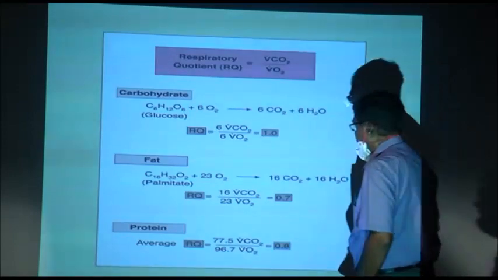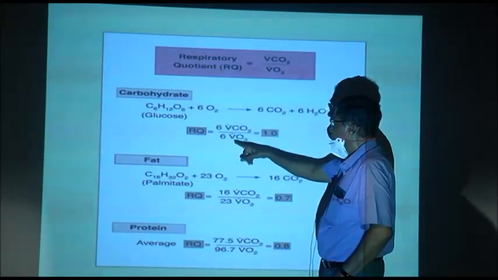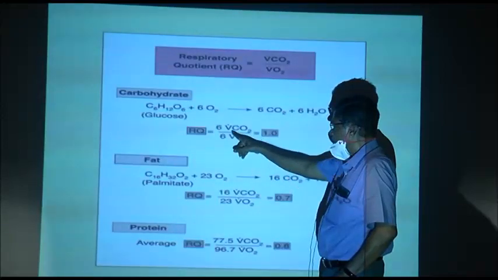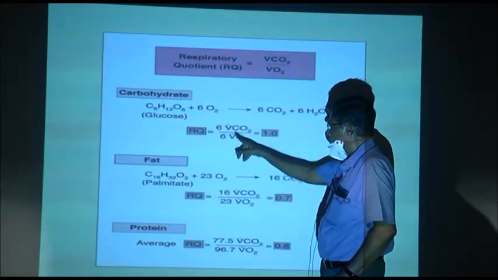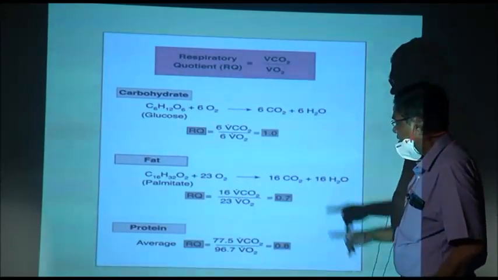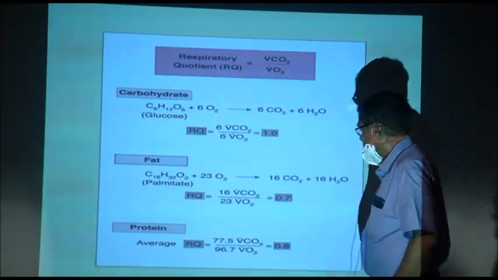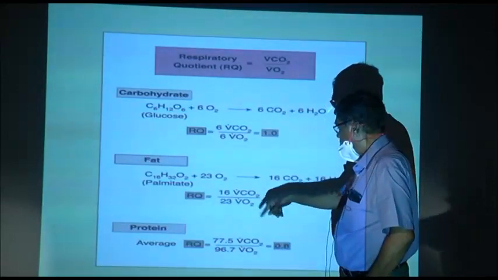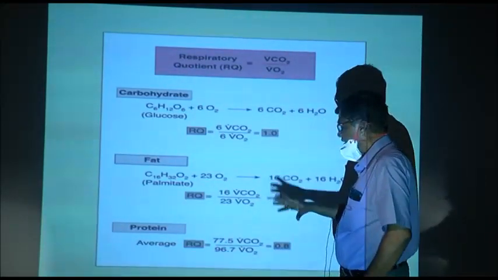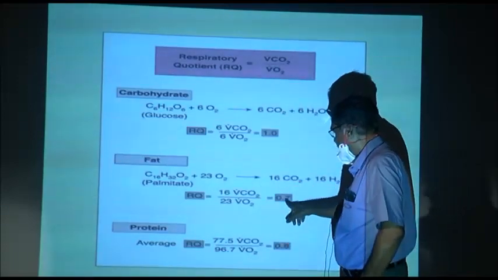Now, for carbohydrates, the respiratory quotient is 1. 6 carbon dioxide, 6 oxygen. V stands for volume. For fats, more oxygen is used, less carbon dioxide is released. So, the efficiency is less, 0.7.